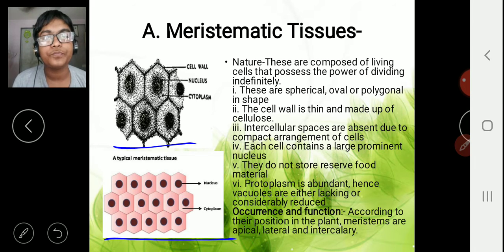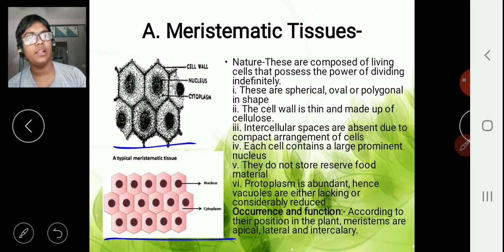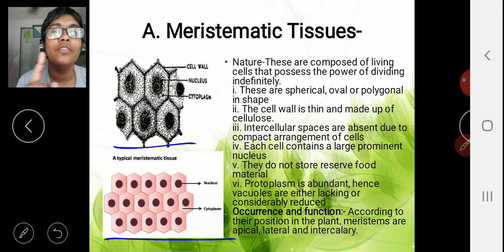The shape is somewhat like this. The cell wall is usually thin and made up of cellulose. We have learned in the cell chapter that plant cells usually have a cell wall made up of cellulose. Now in meristematic tissue, the cell wall is pretty thin. Why is that so?